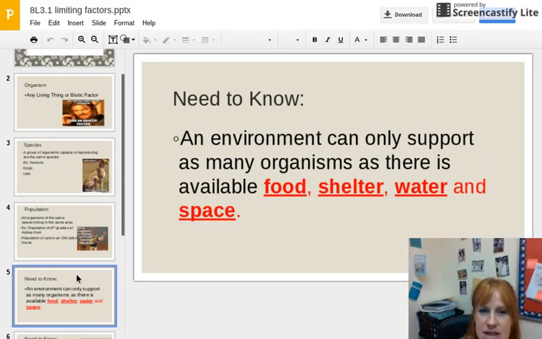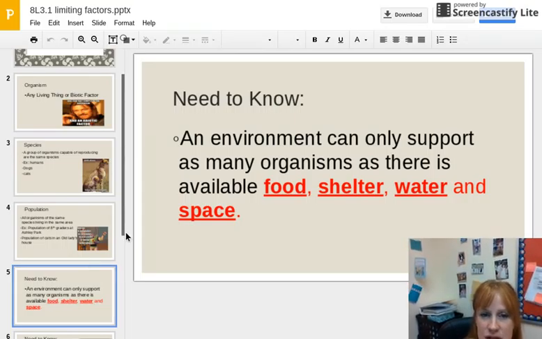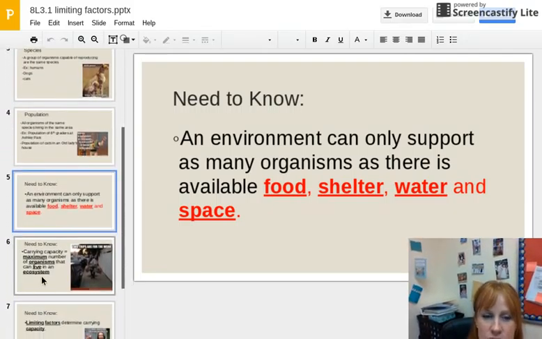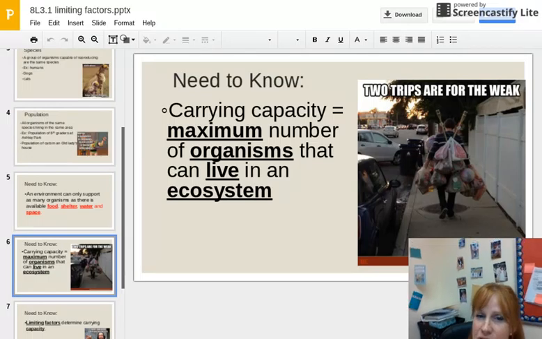All right, some things you need to know. So an environment can only support as many organisms as there is available food, shelter, water, and space. Those are really important factors. If there's not enough food, shelter, water, or space, well, then the environment can't hold many different organisms. So going with that, we have carrying capacity.